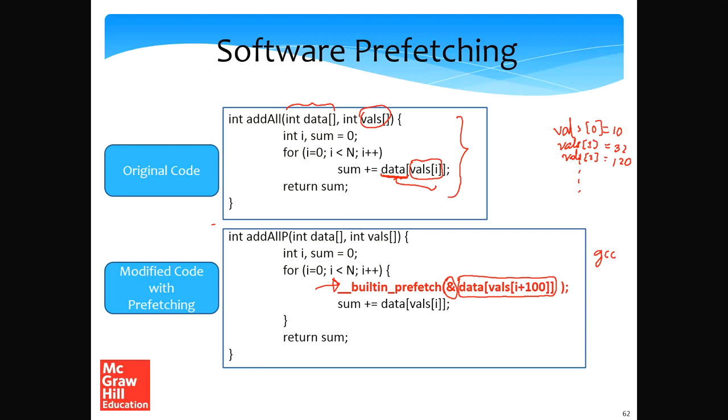This instruction, of course, is an extra instruction, so the performance penalty is there. But hopefully, by prefetching data in advance, when we actually access the data later, we'll find it at the upper levels of the memory hierarchy, and the miss penalty or the memory access time will be much lower. So this is actually the case.